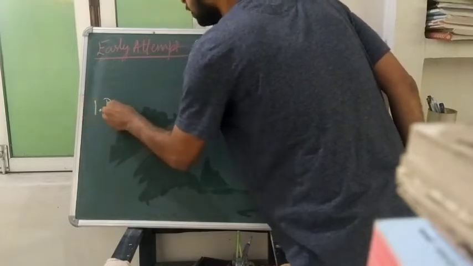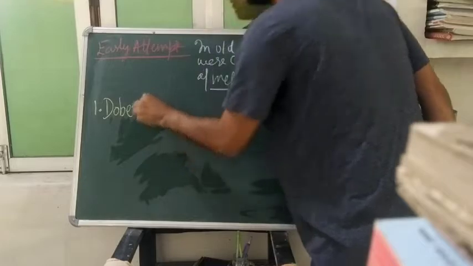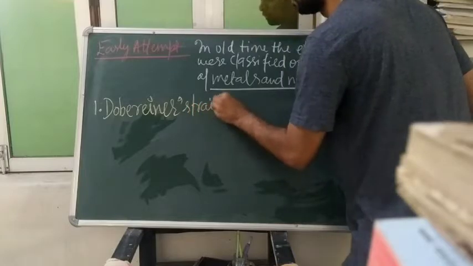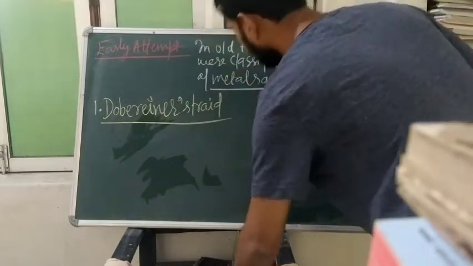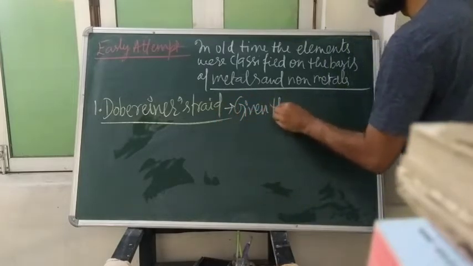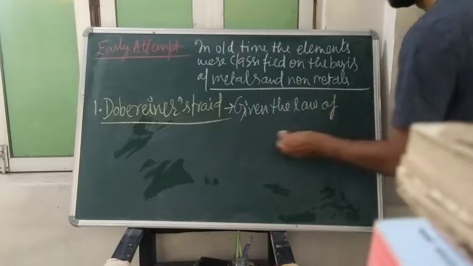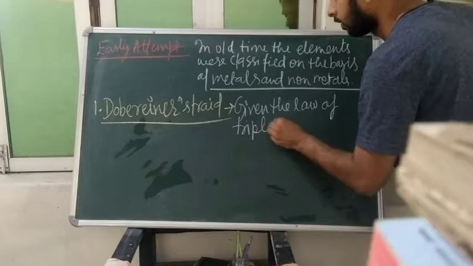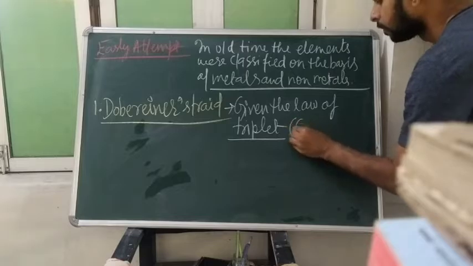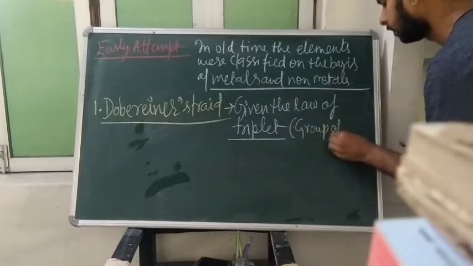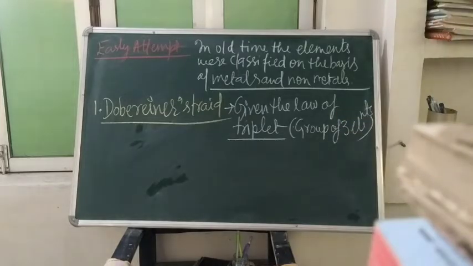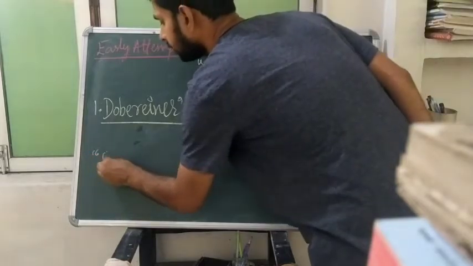First was Dobereiner, Dobereiner's triads. So Dobereiner came and gave the law of triads. He gave the law of triads. The meaning of triad is a group of 3 elements. Group of 3 elements, and he told that when the